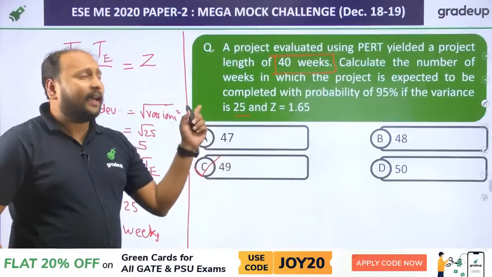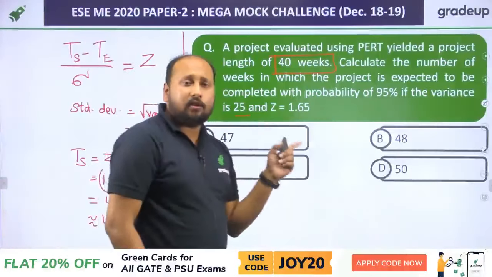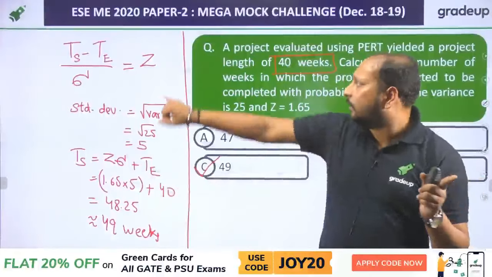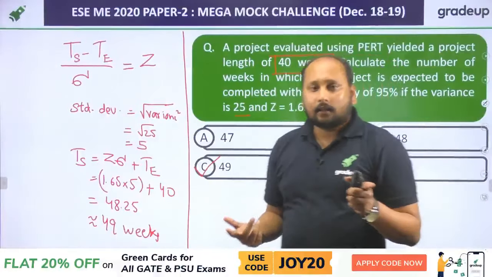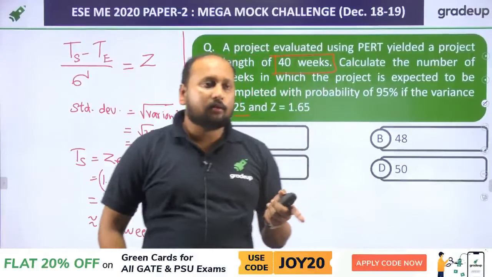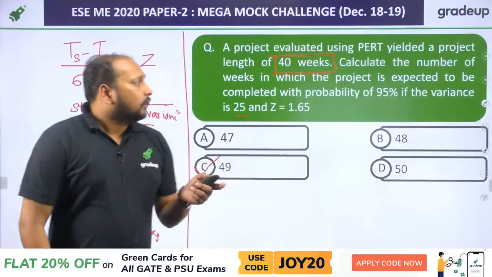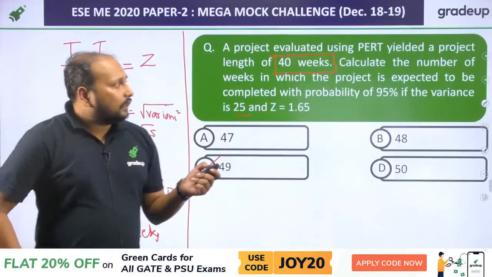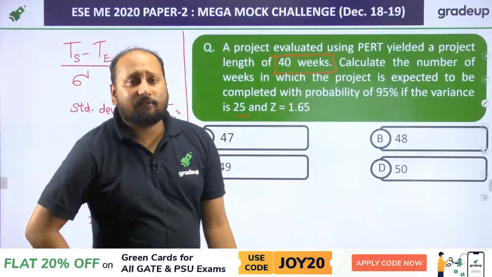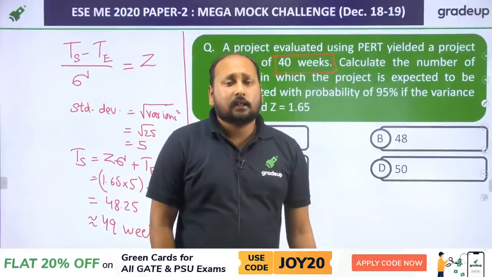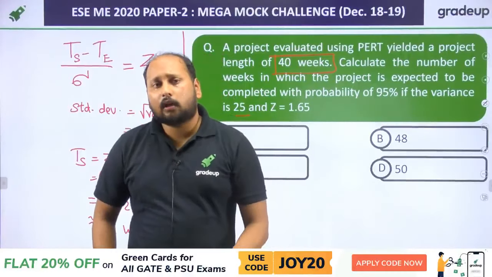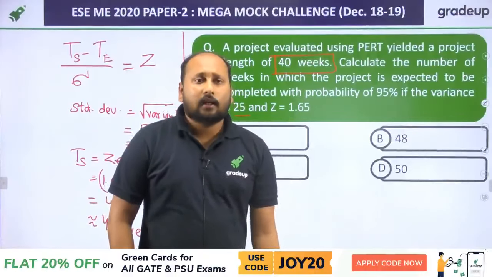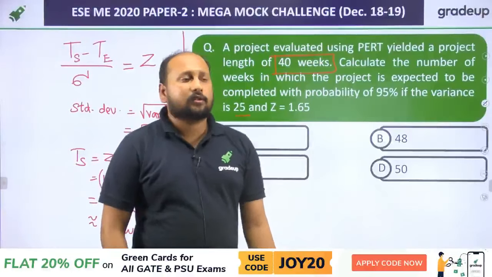Now this question was very direct. It is direct formula based: the scheduled time minus the estimated completion time upon standard deviation is equal to Z, the standard normal variate. Z is called the standard normal variate. Clear? So this was the analysis of the different questions which we felt were difficult for you to understand. That is why we came up for you with the solutions and the proper explanation of these questions.